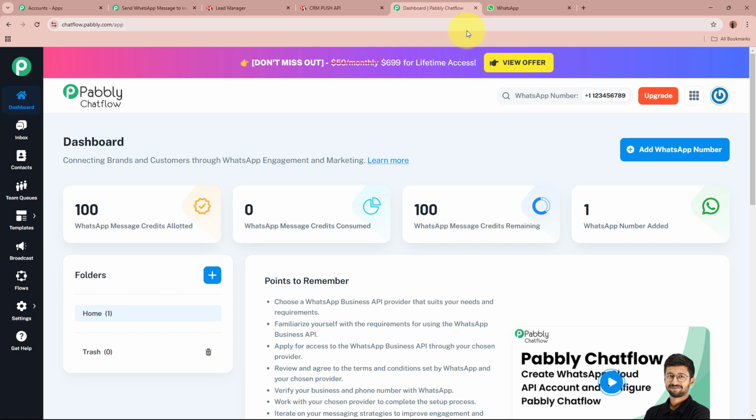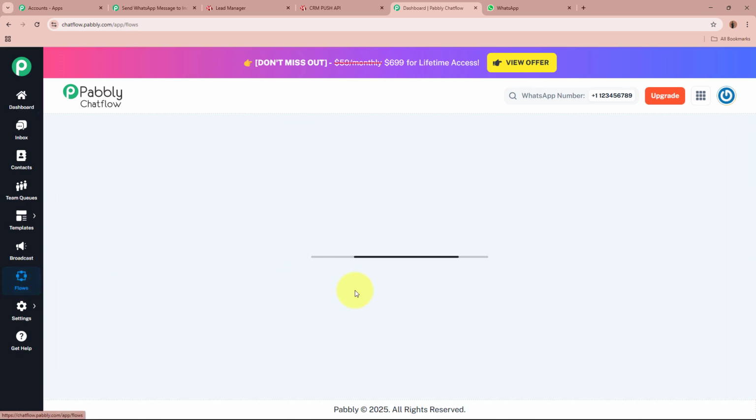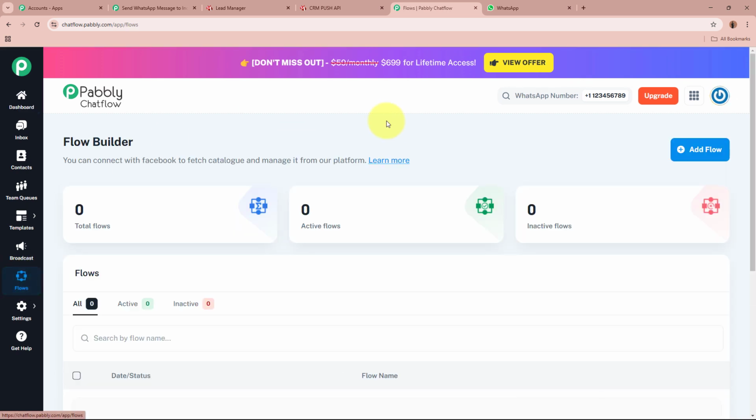So what is Pabbly Chat Flow? Pabbly Chat Flow is an automation tool that helps businesses send WhatsApp messages effortlessly. It allows us to create message flows that automatically send updates like order confirmation, shipping alerts, and payment reminders without any manual intervention. With Pabbly Chat Flow, you can design custom message sequences triggered by specific events, ensuring timely communication with